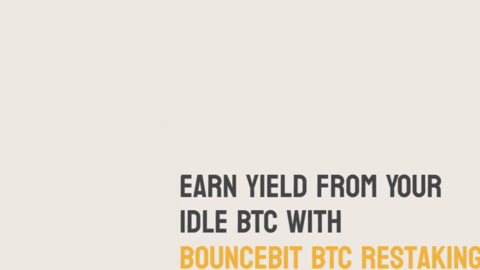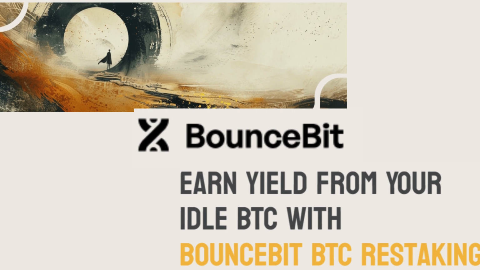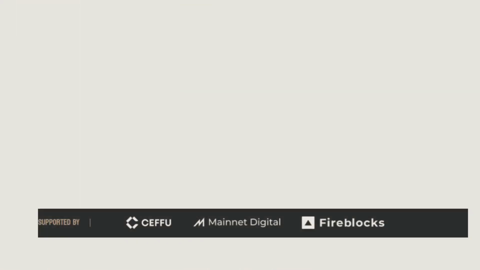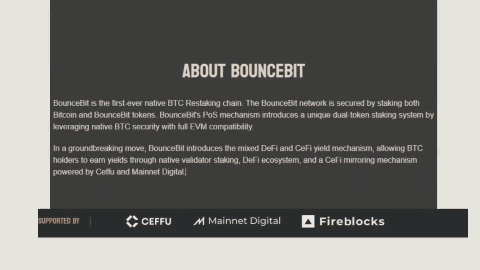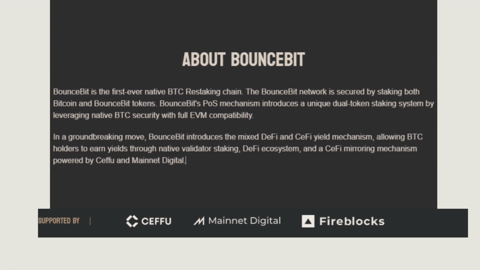BounceBit is a revolutionary platform that focuses on Bitcoin, BTC, staking. This platform has been exclusively designed for Bitcoin, and its primary objective is to create a Bitcoin-specific environment for executing smart contracts. One of the most notable features of BounceBit is its innovative dual-token POS staking system. This system secures assets by staking BTC tokens and the native tokens of the BounceBit network.